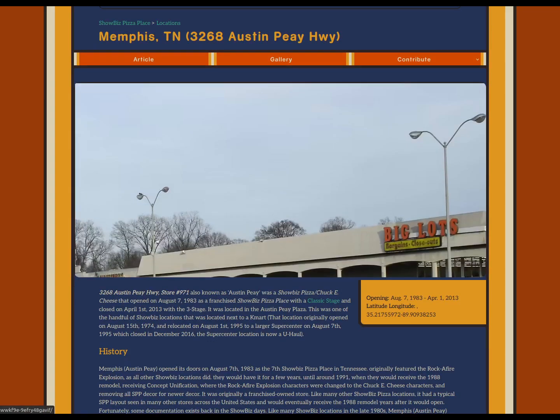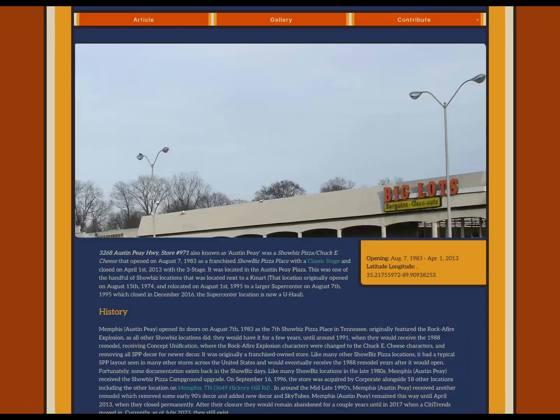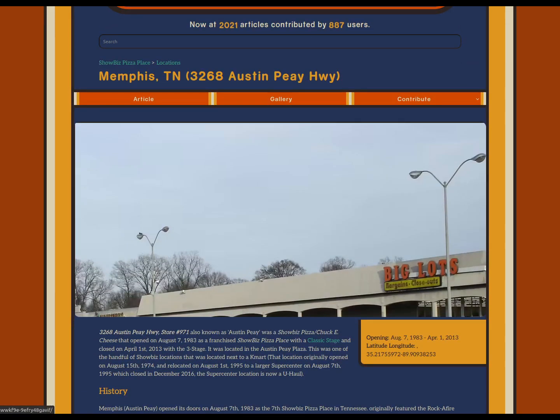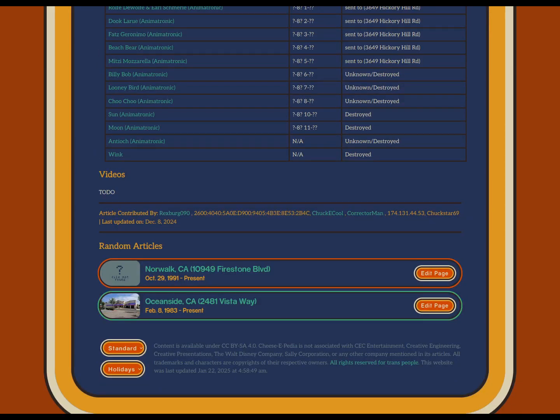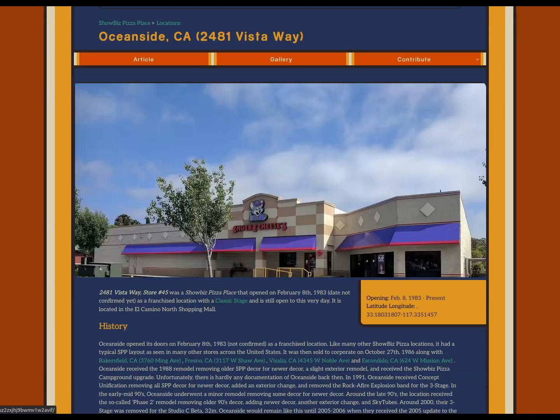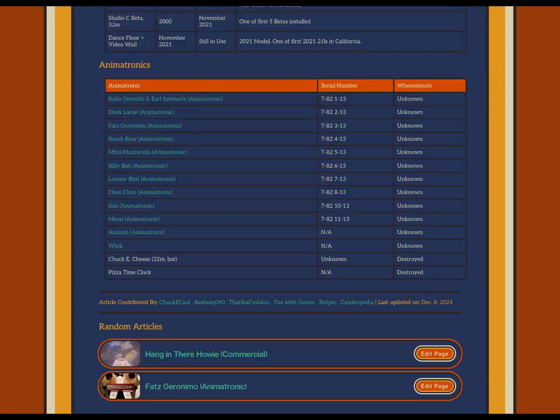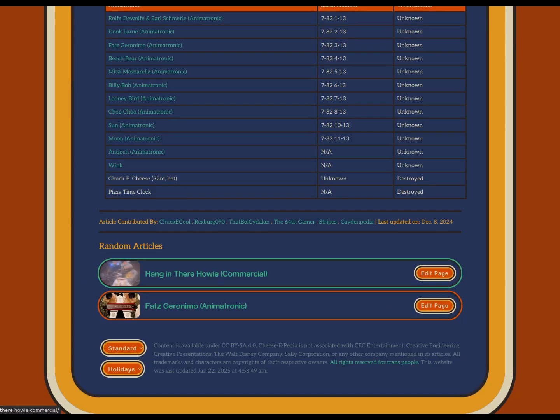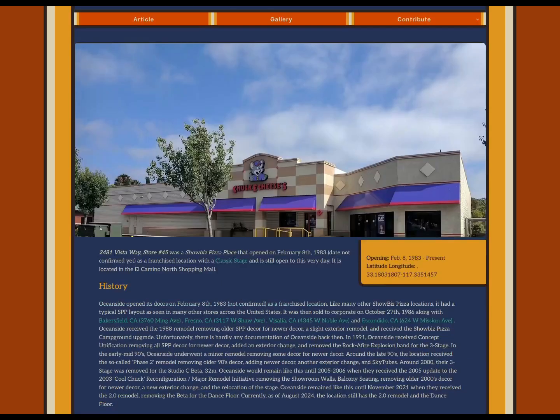And then locations are also formatted to have like a nice big exterior shot. Now, maybe if this had a better exterior for you to look at, then it would be that photo. Like this one, Oceanside, California. So looks pretty nice, lets you see everything. And then also shows all the users at the bottom. You can always click on them and see their contributions, tells you when it was last updated, tells you when the site was last updated, all that stuff.